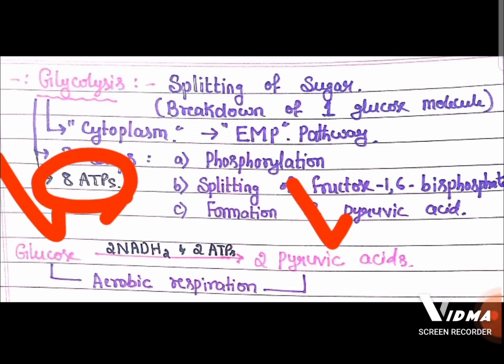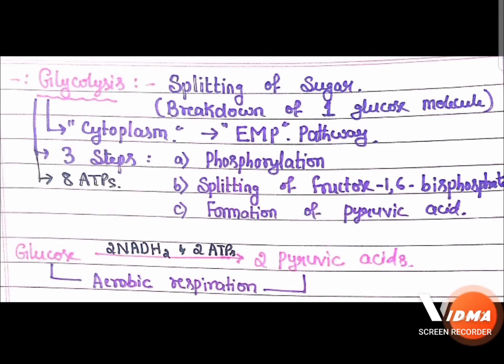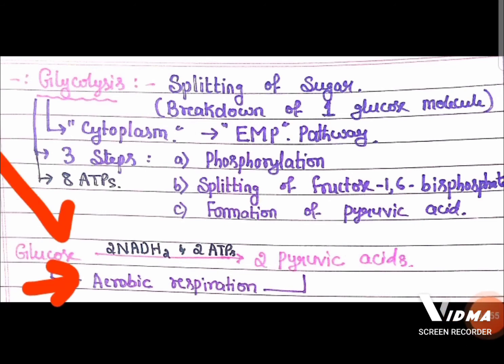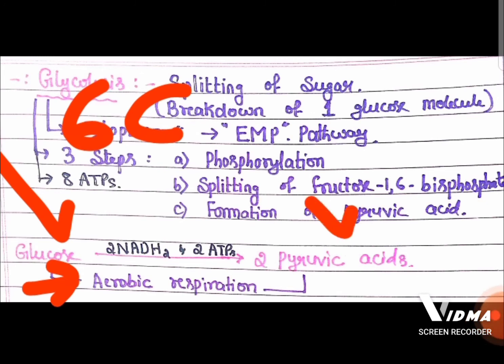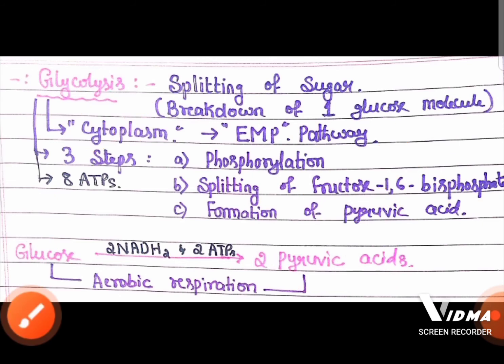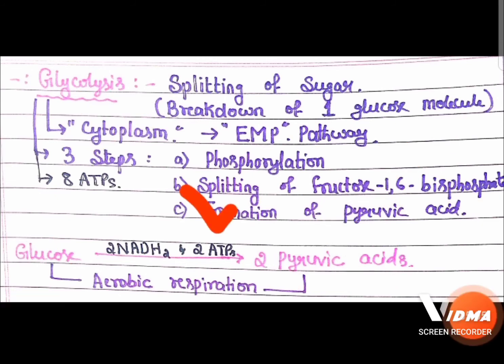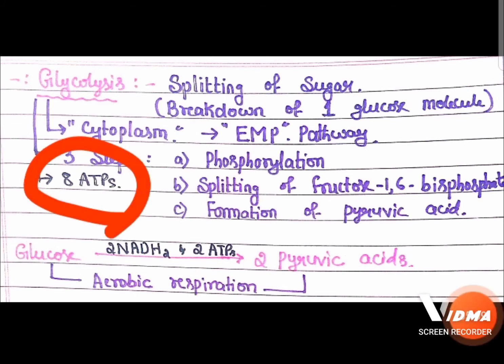There is a generation of 8 ATPs. So in glycolysis, in aerobic respiration, one glucose molecule having 6 carbon atoms breaks down to produce 2 molecules of pyruvic acid, and each pyruvic acid contains 3 carbon atoms. During this conversion, 2 ATPs and 2 NADH2 are released, which is equivalent to 8 ATPs.